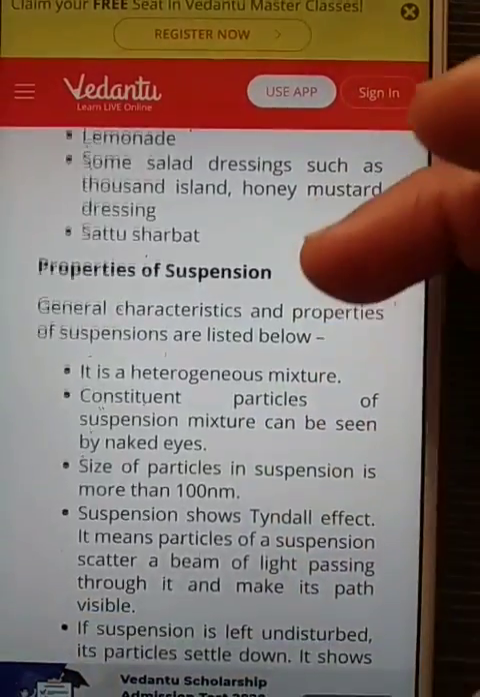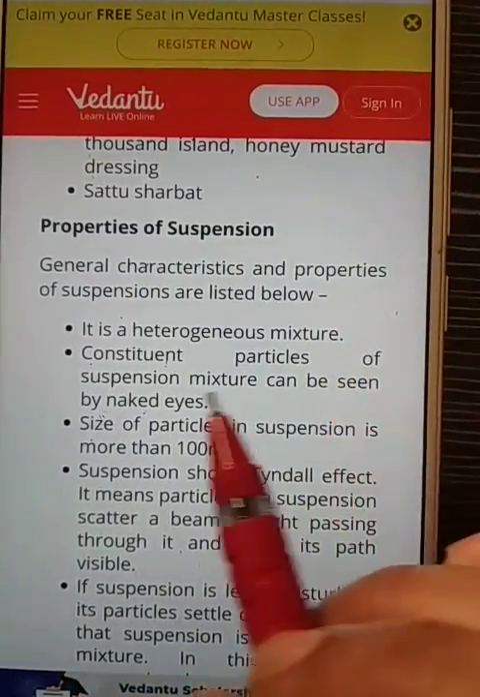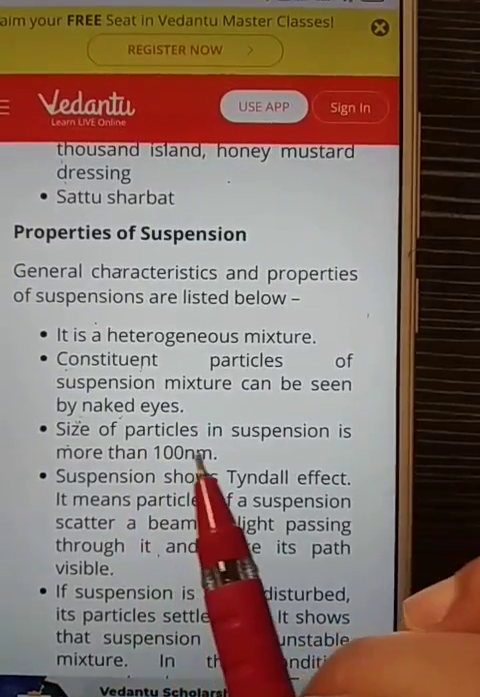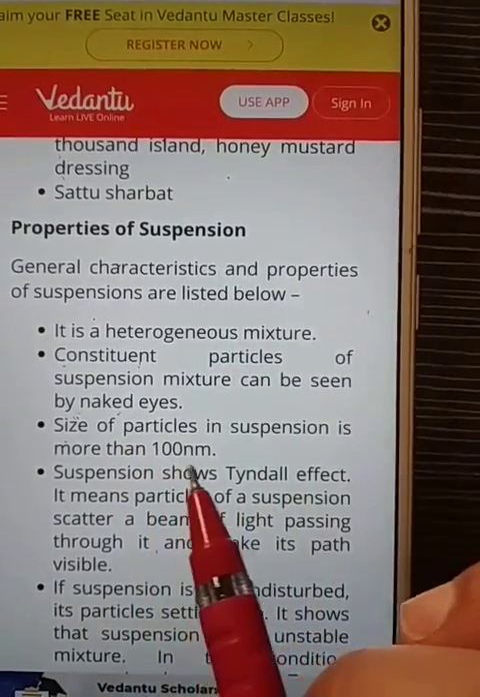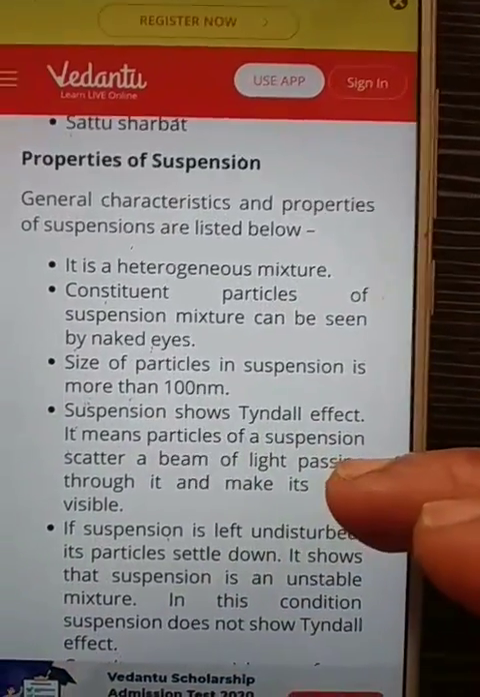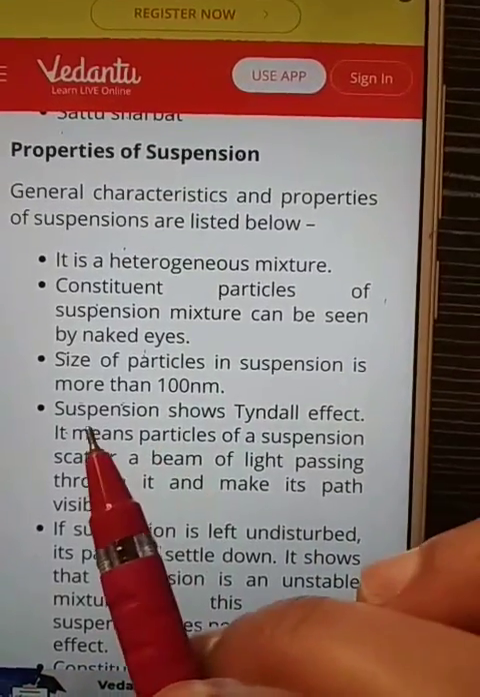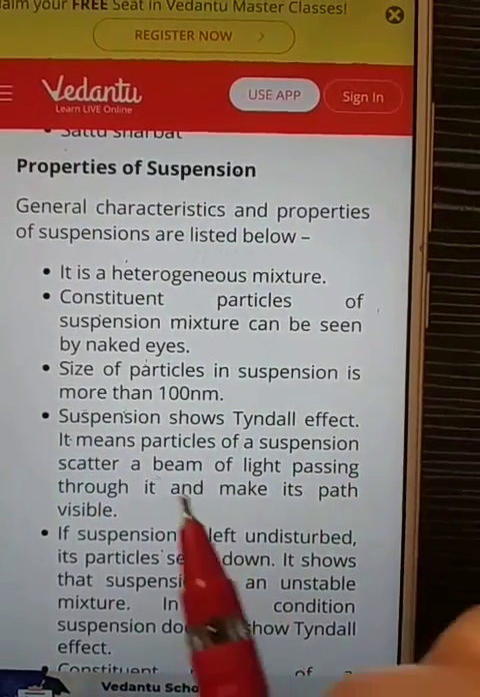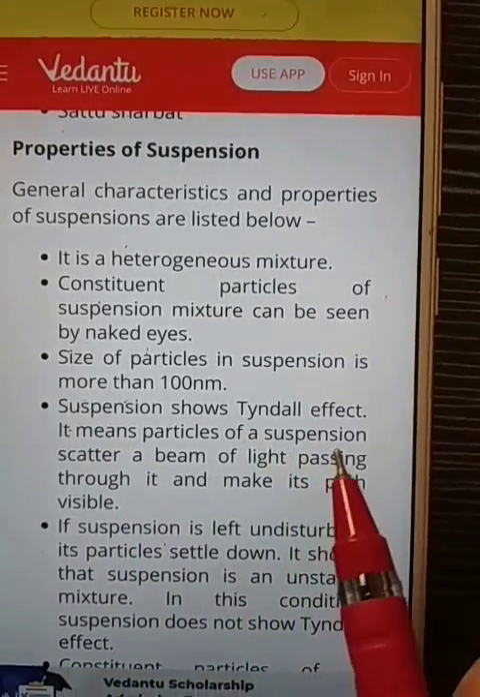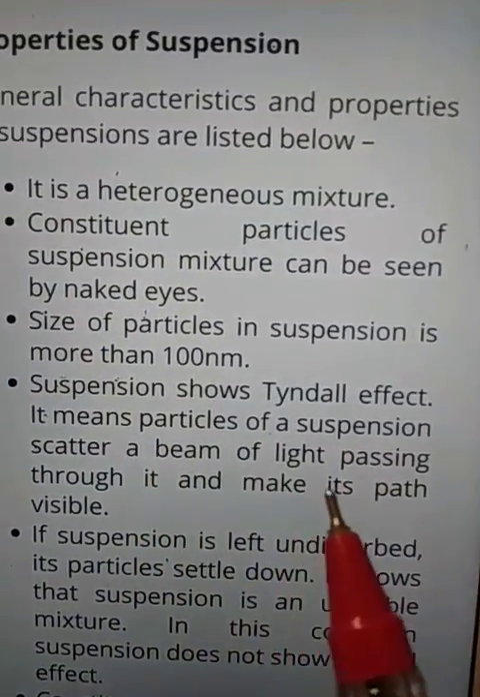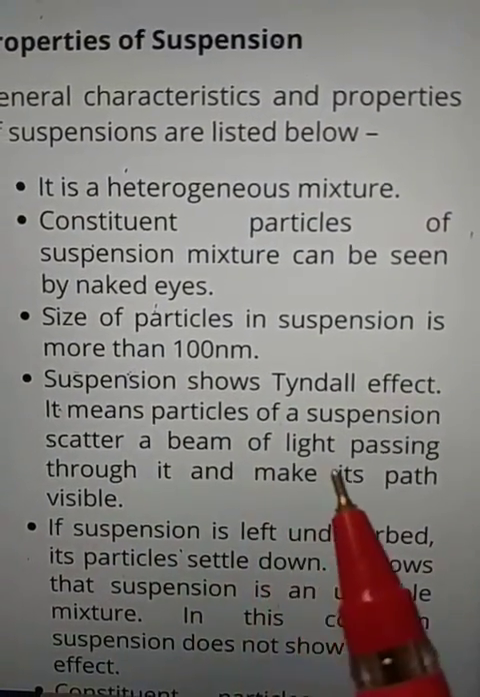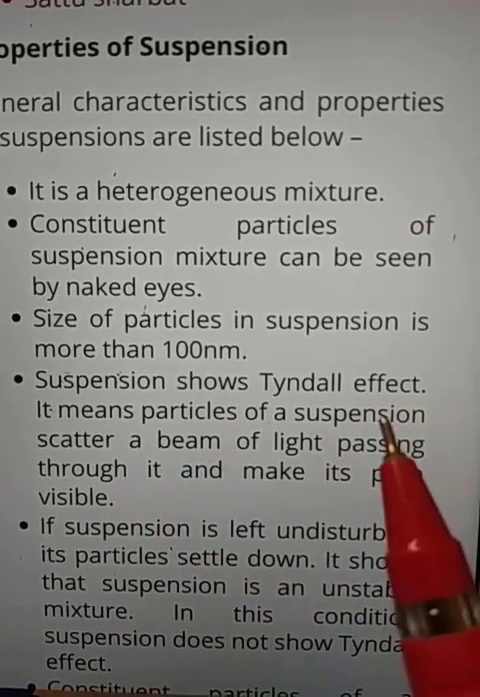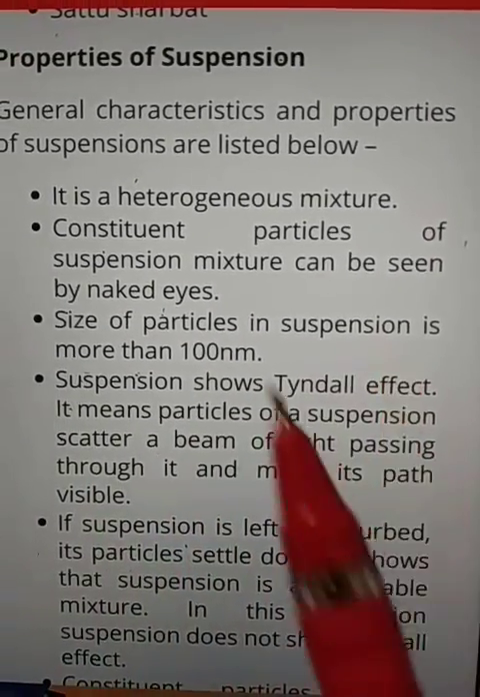The properties we have discussed: it is heterogeneous. A suspension mixture can be seen with naked eyes. The size of particles in a suspension is more than 100 nanometers. That's why we can easily see them and separate them with filter paper by filtration. It shows the Tyndall effect, which means the particles of a suspension scatter a beam of light passing through it and make its path visible.